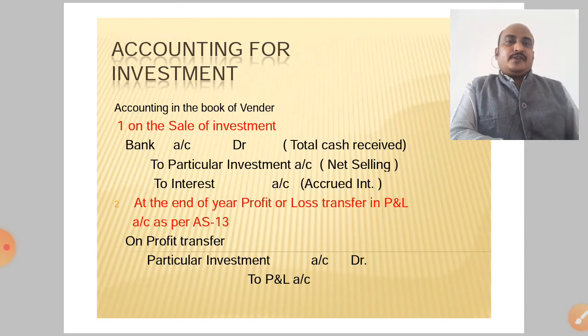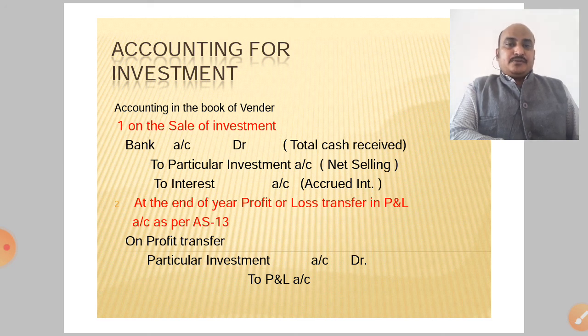In the books of the vendor, on the sale of investment: bank account debit, total cash received, to particular investment account by the net selling price, and to interest account by the accrued interest. At the end of the year, profit or loss is transferred to the P&L account as per Accounting Standard 13.